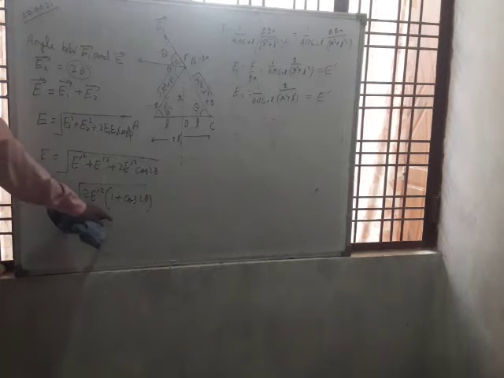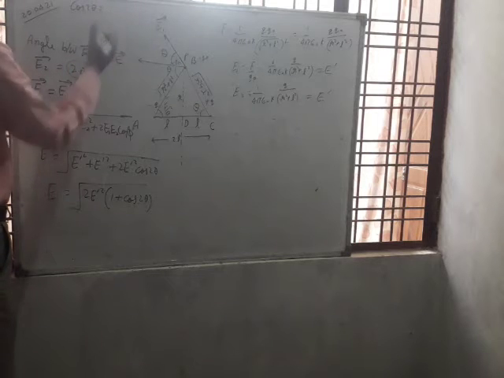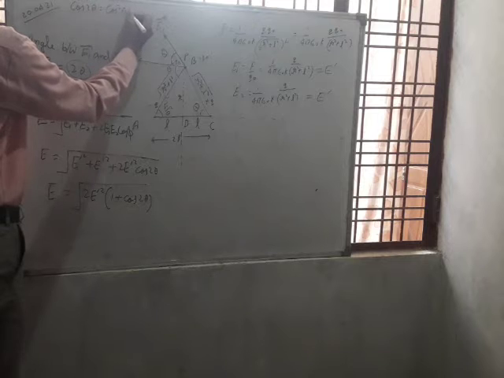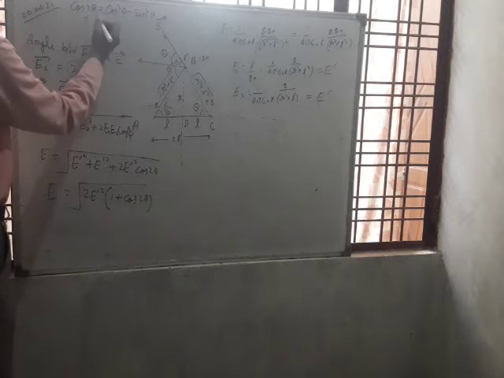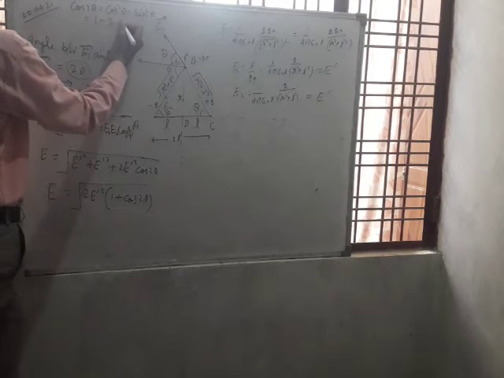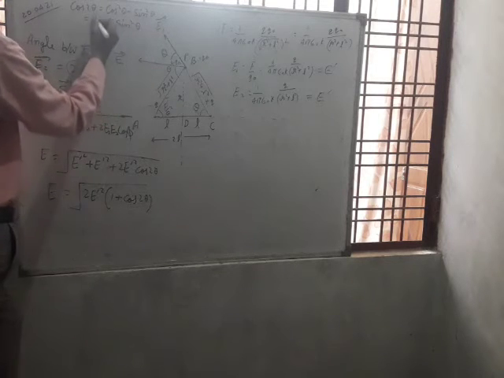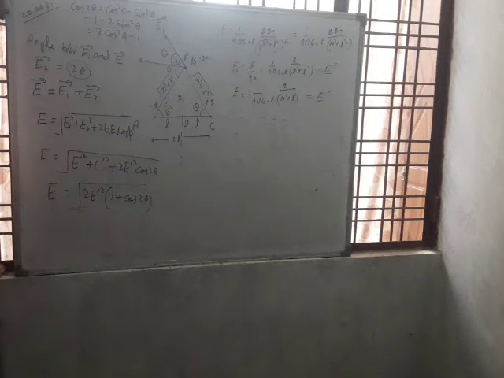You know the formulas of cos 2 theta in trigonometry. Cos 2 theta equal to, first formula, cos square theta minus sin square theta, second is 1 minus 2 sin square theta, and third is 2 cos square theta minus 1.